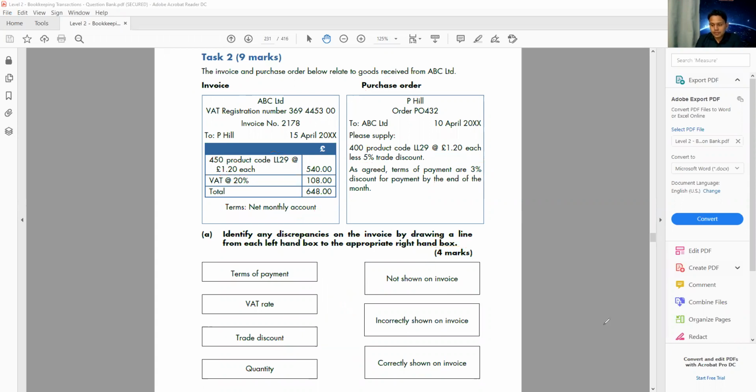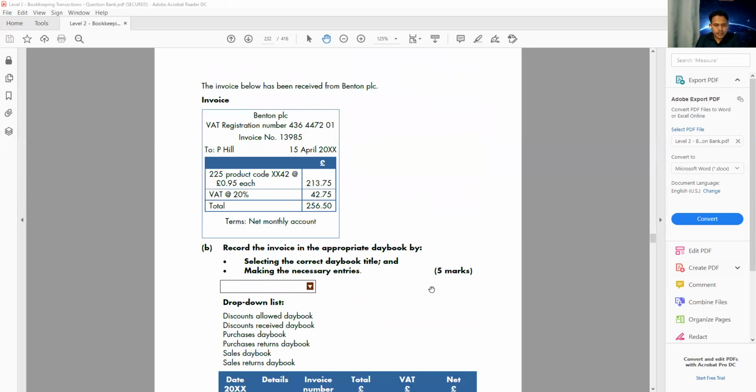All right, let's move on to the next question we have here. The invoice below has been received from Benton PLC. So we receive an invoice from someone. The first question is why we receive the invoice. The reason is because we buy something on credit. We purchase something on credit, and this is the reason we are receiving the invoice.